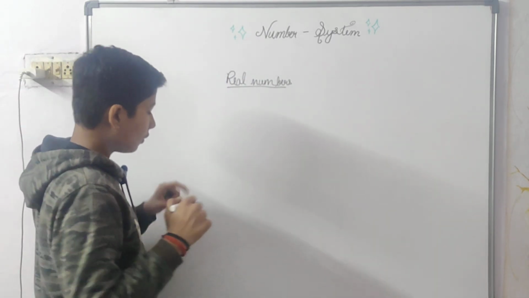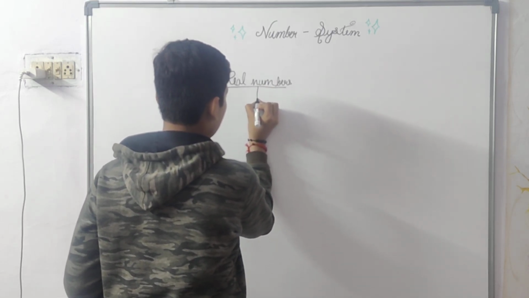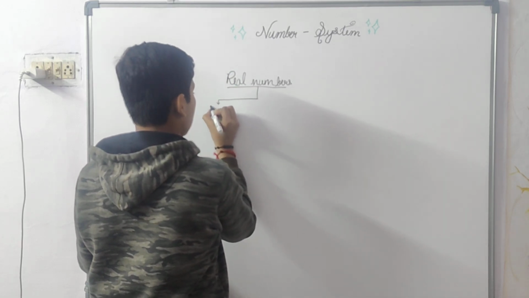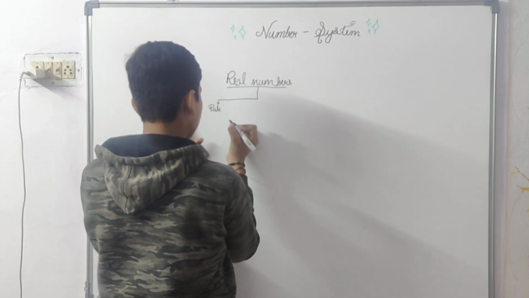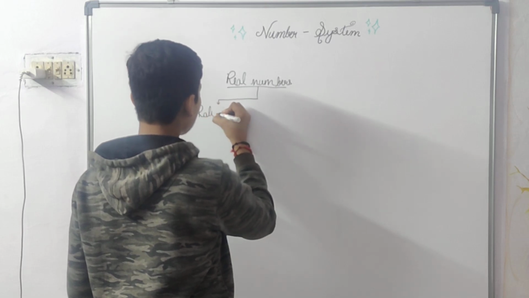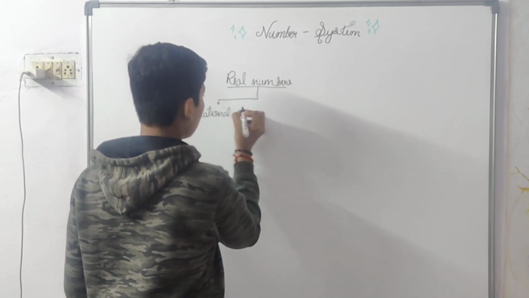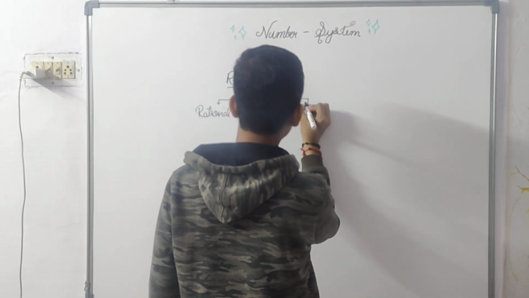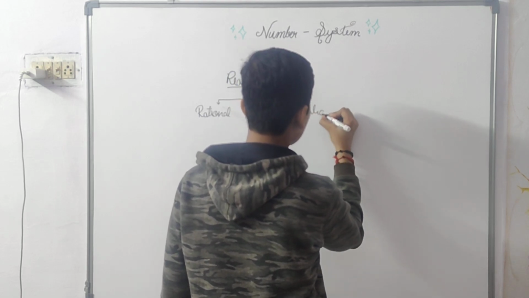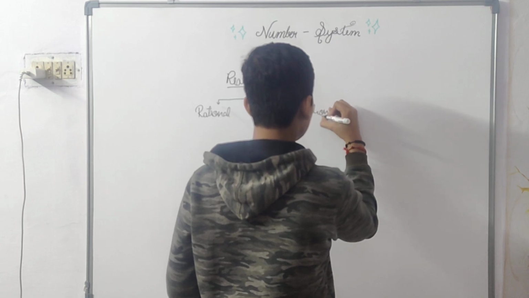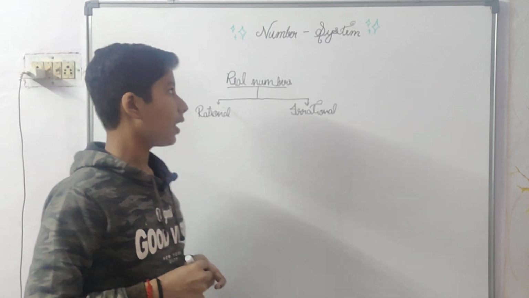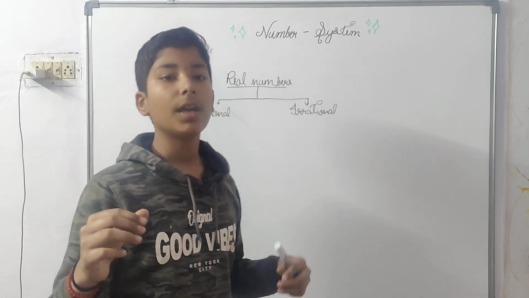So they are together known, that's why we can write them as one part is rational and the other is irrational. So there are two types of real numbers, rational numbers and irrational numbers.